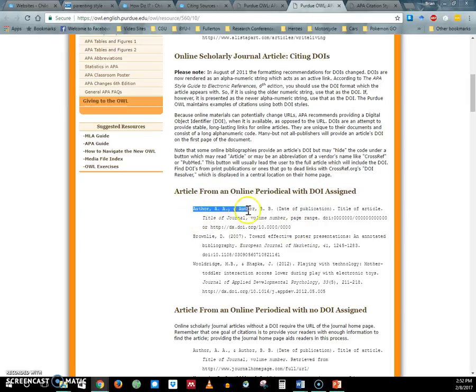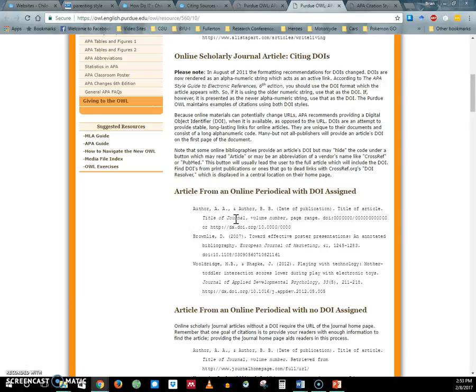So the authors, and just really quickly, it's author's last name, author's first initial, author's middle initial, just so that's clear. For mine, my name is Brian Ross Riches, so it would be Riches, B.R., because my name is Brian Ross Riches. So last name, first initial, middle initial. All right, then date of the publication, title of the article. If you've gone through 300, you've done this before. It shouldn't be that new to you.